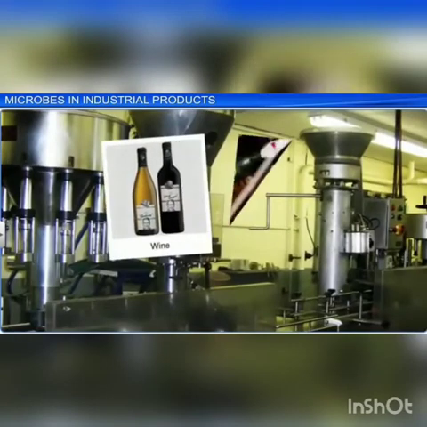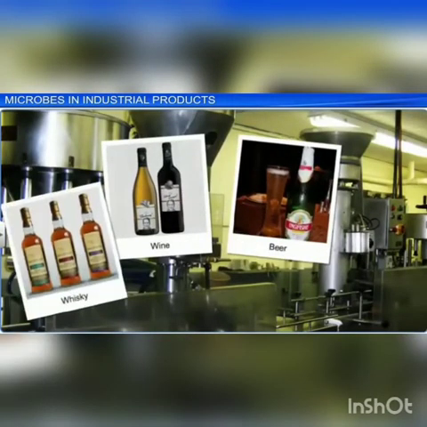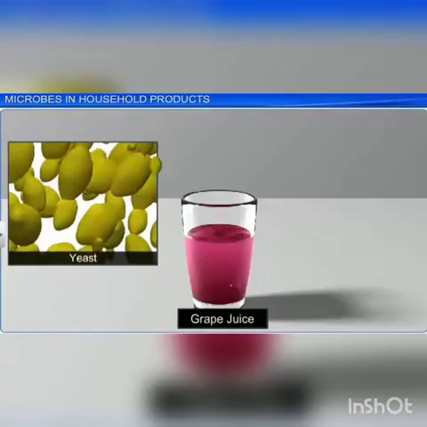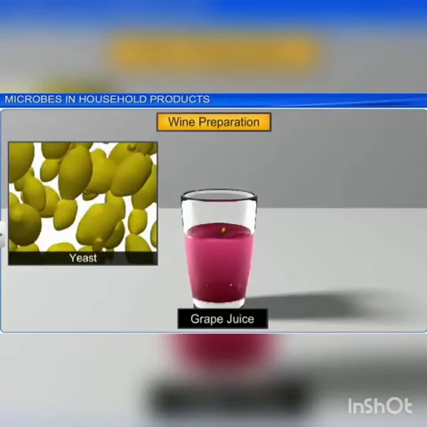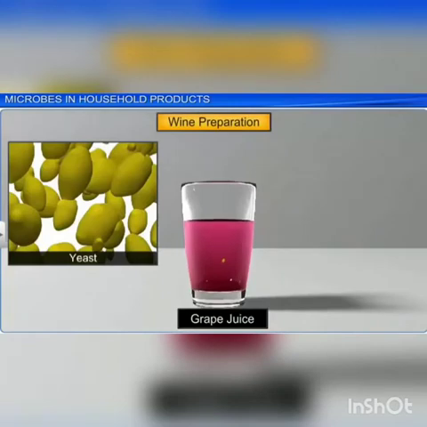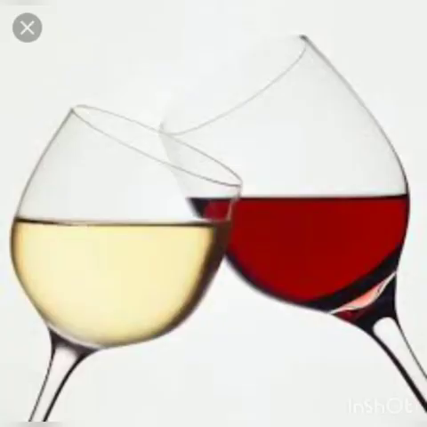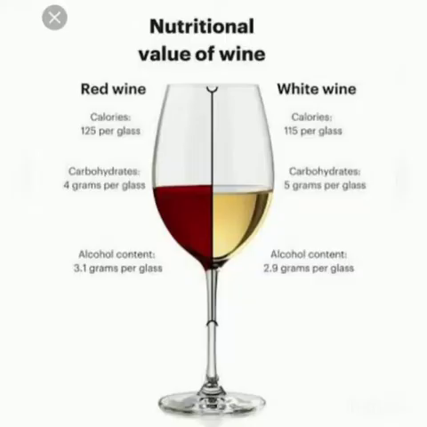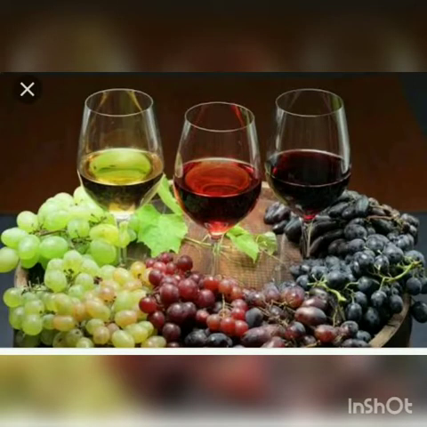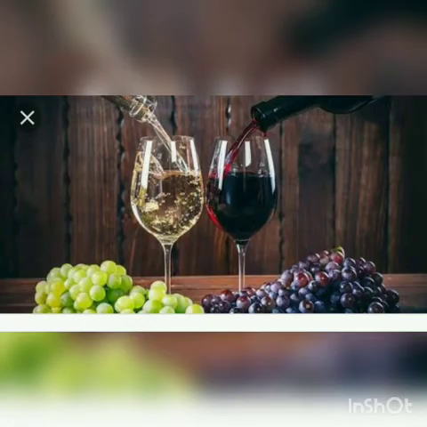What is enology? Enology is the science and study of wine and winemaking. Wine is made from the fermentation of grape juice. Grape juice is fermented by various strains of Saccharomyces cerevisiae, that means yeast, into alcohol. Grape wine is of two types, red wine and white wine. For red wine, black grapes are used, including the skins, and sometimes the stems are also used. In contrast, white wine is produced only from the juices of either white or red grapes without the skin and stems.